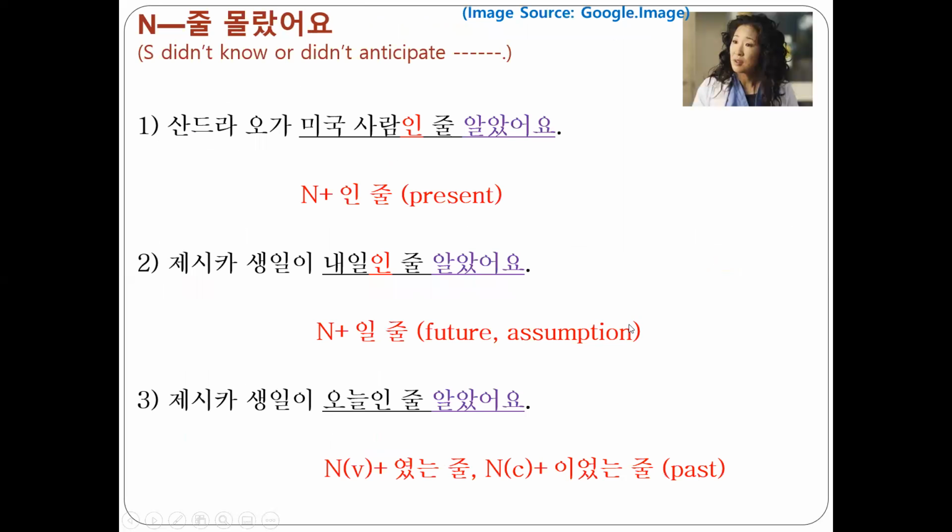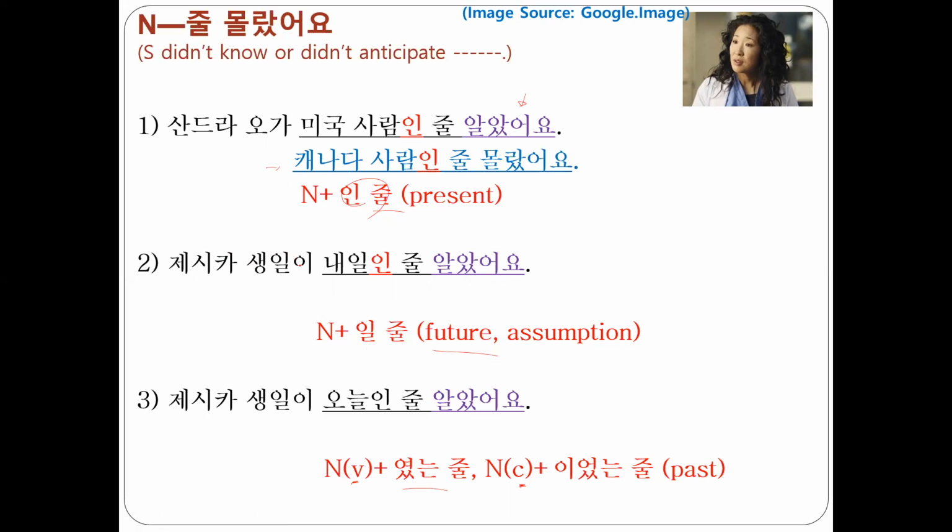Can go with the noun-ida structure. In case of present tense, same with 을 줄 알았어요. 똑같습니다. In case of future, 일 줄. In case of past, 였는 줄, and for vowel, consonant는 이었는 줄. I told you, I thought Sandra Oh is American, but it was not. Her nationality is Canada. So she is a Canadian. So I didn't know Sandra Oh is Canadian. 산드라 오가 캐나다 사람인 줄 몰랐어요.